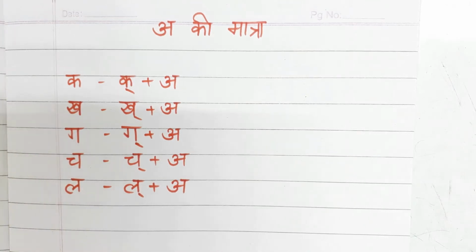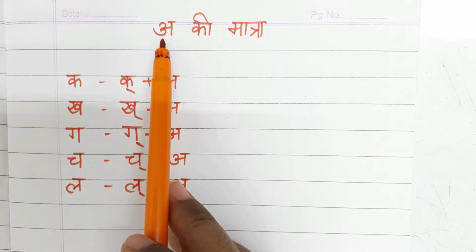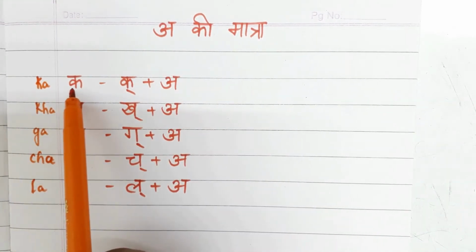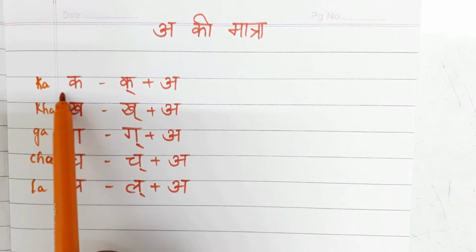आज हम पढ़ने जा रहे हैं अ की मात्रा, जिसका कोई मात्रा नहीं होता है. Why is there no matra for a? Let's see that. Okay. Now first tell me what is this letter? This is a consonant. What is this? Vyanjan. Which Vyanjan is this?